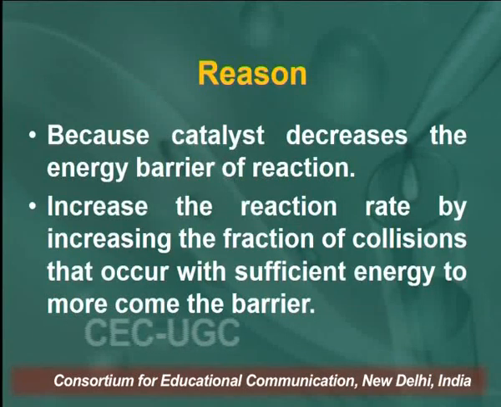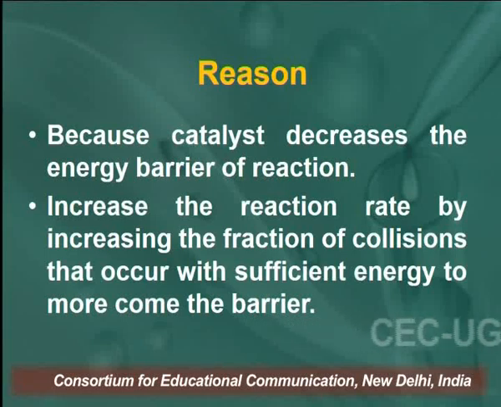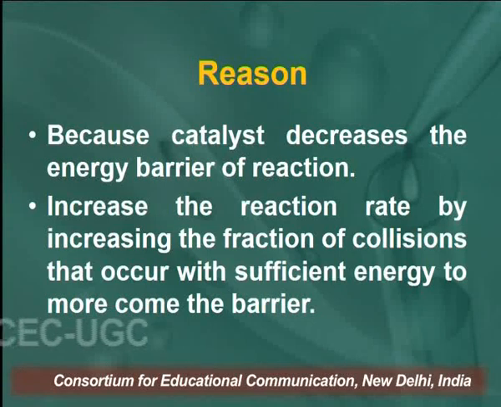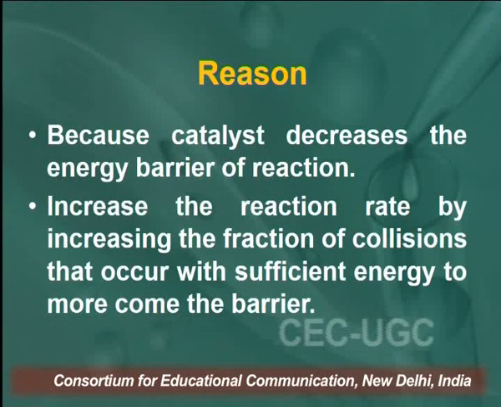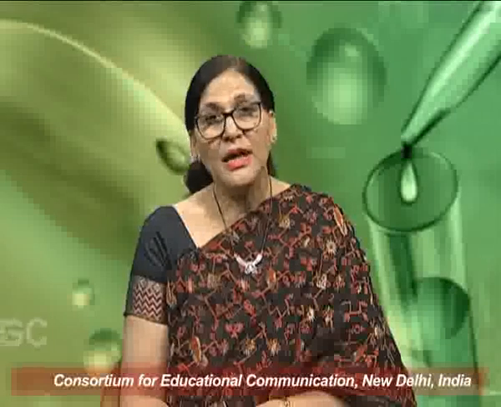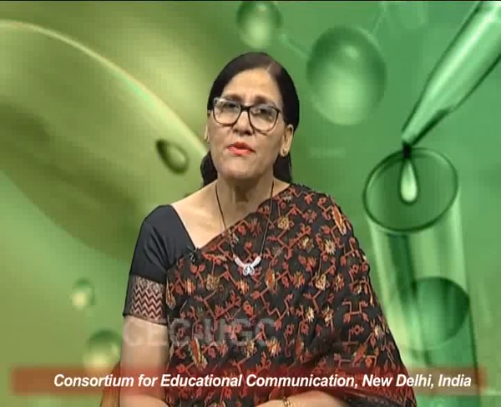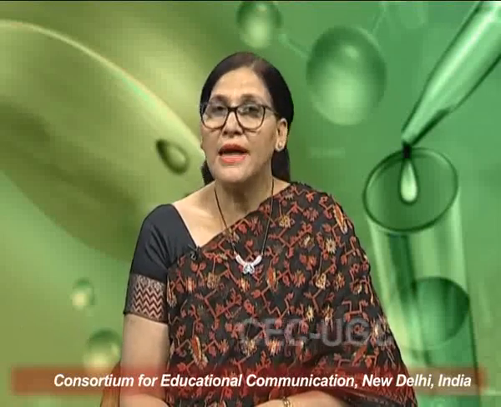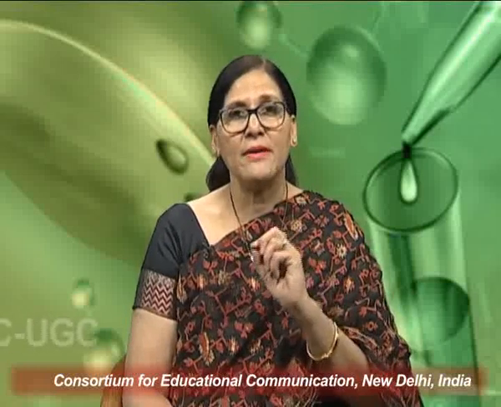The reason is that the catalyst decreases the energy barrier of the reaction, and increases the reaction rate by increasing the fraction of collisions that occur with sufficient energy to overcome the barrier.